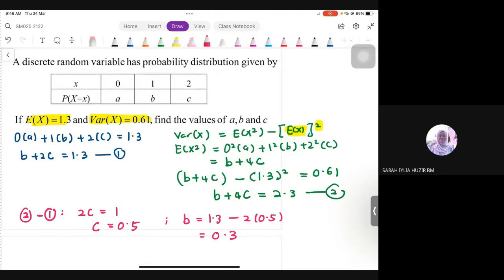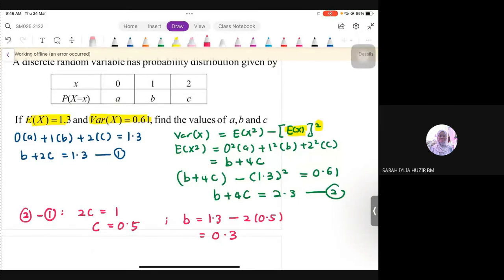Belum tadi masih saya cakap A. A kita tak dapat lagi. Tak ada info pasal A. Tak ada apa yang kat situ. Alright. Ini yang selalu orang akan tiba-tiba dia blur. Dia macam, oh pusing-pusing tak ingat. Tak ada info kan. Soalan bagi 2 info je. Okay. Refer back to main